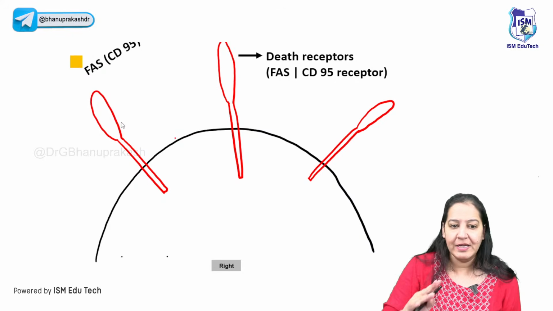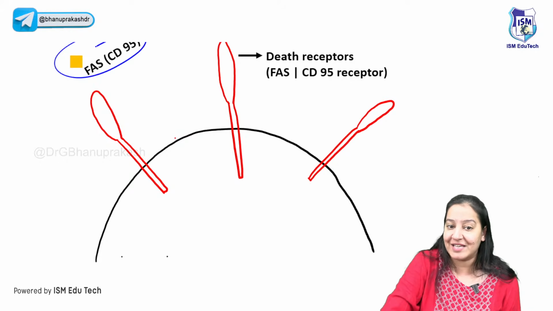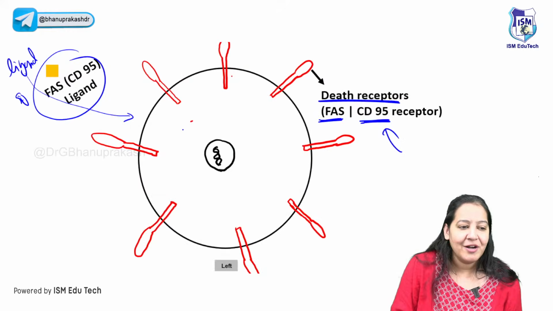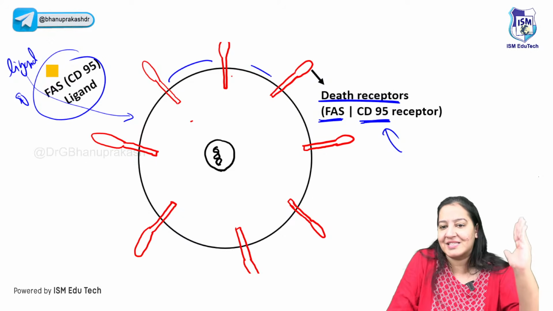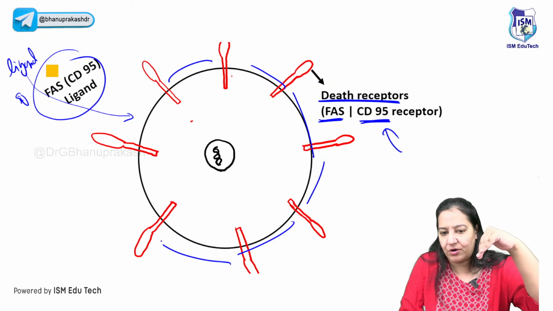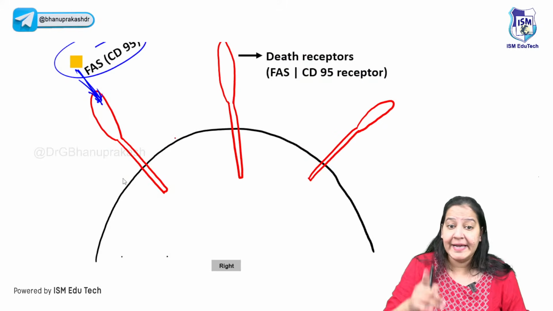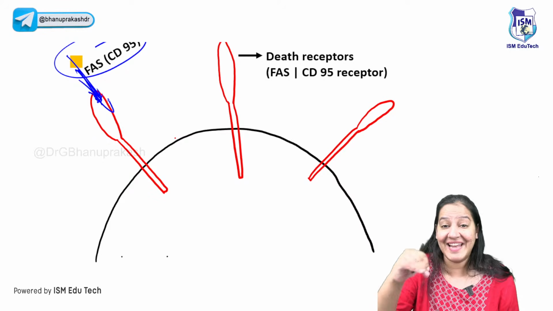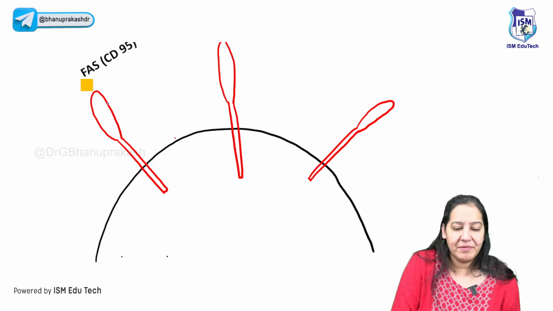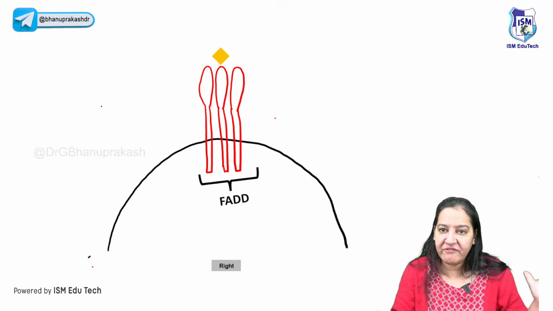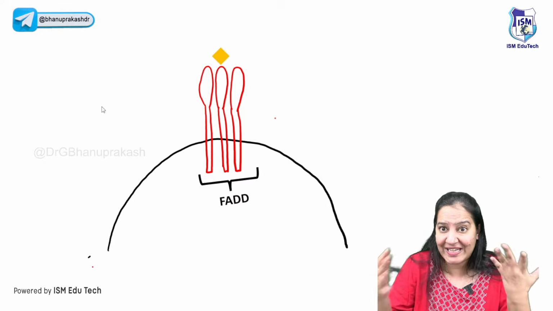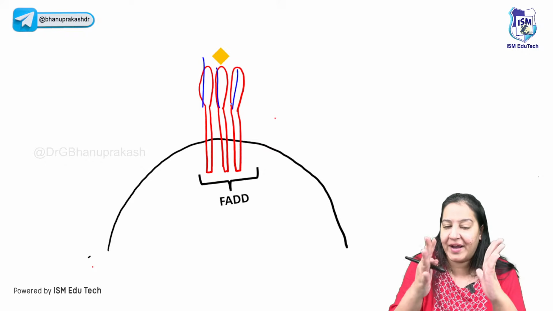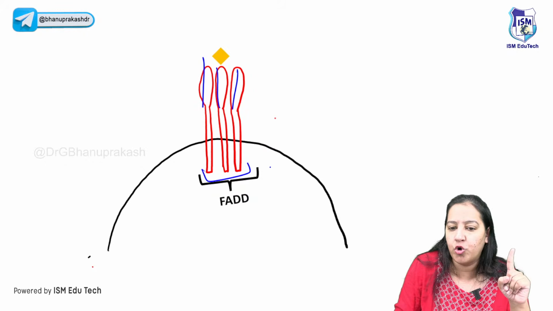Let me zoom out, right? Can you see the FAS ligand is coming and binding with one of the FAS receptors? Normally, the FAS receptors are at a distance from each other. You can see they are at a distance from each other. But when this ligand is coming and binding with the death receptor, the FAS receptor, can you see here it is binding? So, multiple FAS receptors get activated and come together.